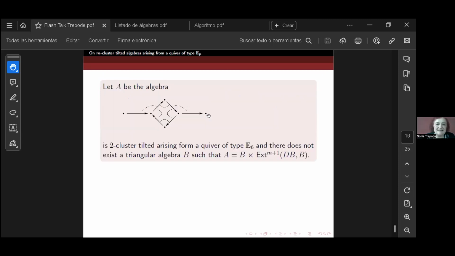For example, if we have this quiver, this is a two-cluster tilted algebra arising from a quiver of type E6, and there does not exist a triangular algebra such that A is the higher relation extension. And here we must cut one arrow of this cycle.